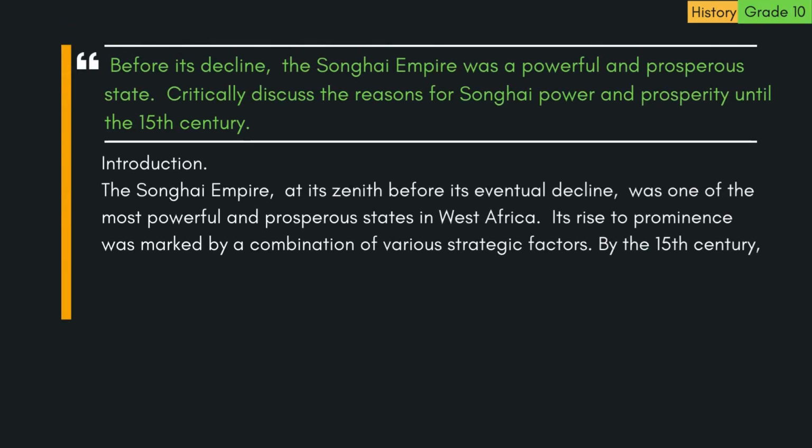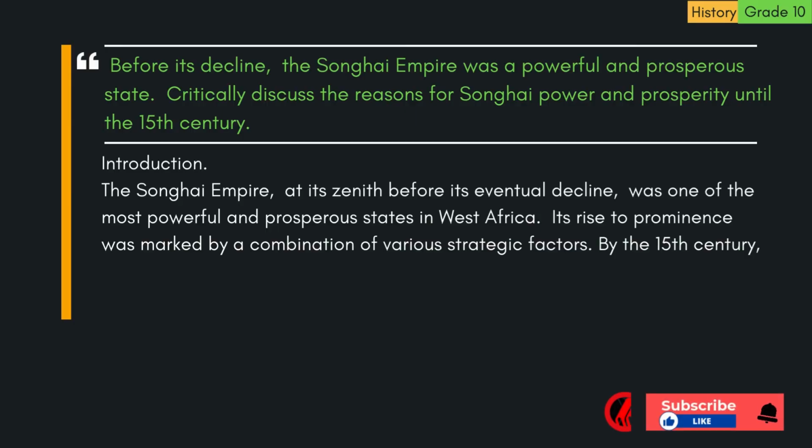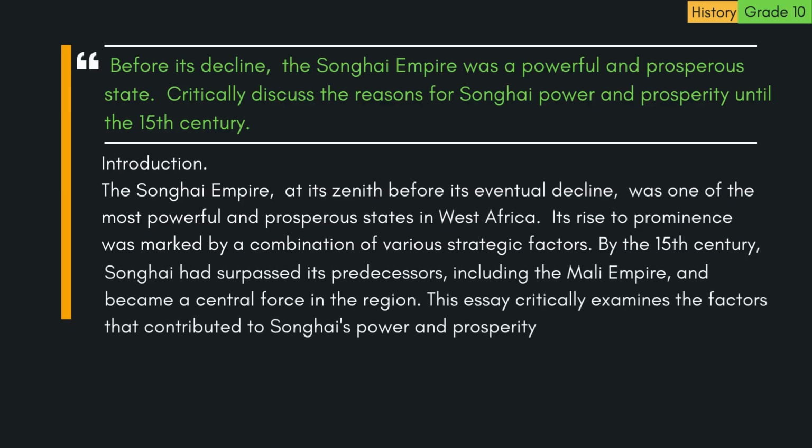Here is the essay. Introduction. The Songhai Empire, at its zenith before its eventual decline, was one of the most powerful and prosperous states in West Africa. Its rise to prominence was marked by a combination of various strategic factors. By the 15th century, Songhai had surpassed its predecessors, including the Mali Empire, and became a central force in the region. This essay critically examines the factors that contributed to Songhai's power and prosperity.